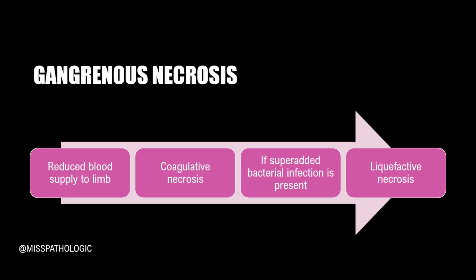A subtype of liquefactive necrosis is called gangrenous necrosis. What is gangrenous necrosis? This primarily occurs in the limb. Whenever there is a reduced blood supply to the limb, this limb will undergo coagulative necrosis. And if superadded bacterial infection is present with this coagulative necrosis, this will undergo liquefactive necrosis or gangrenous necrosis.